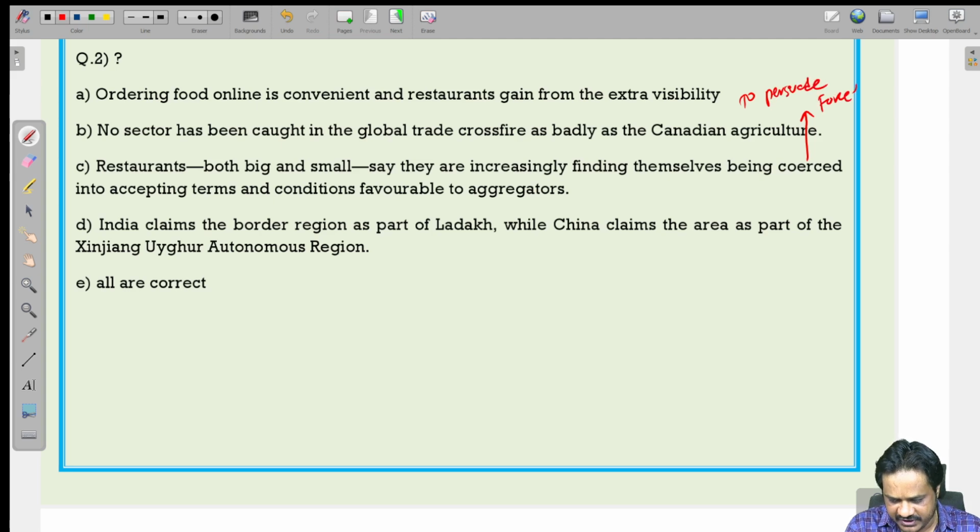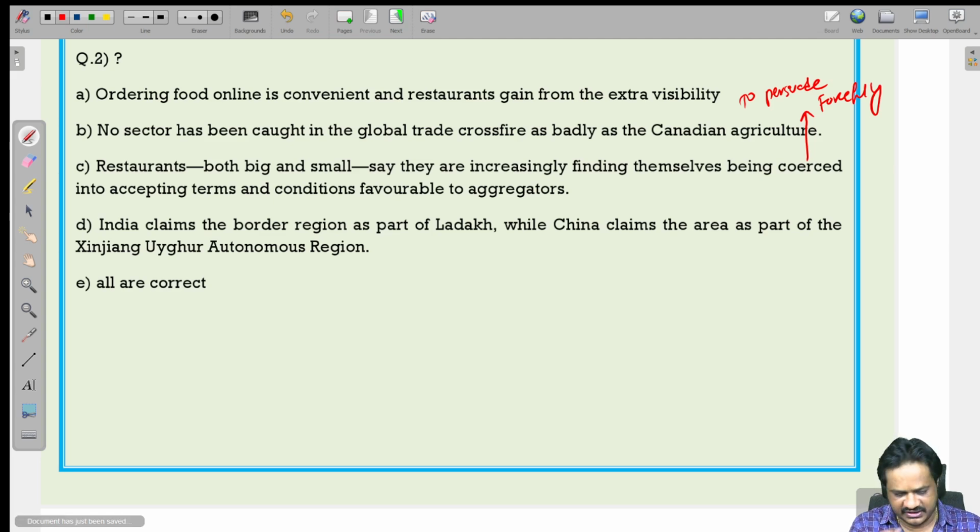Restaurants, both big and small, say they are increasingly finding themselves being coerced into accepting terms and conditions favorable to aggregators. India claims the border region as a part of Ladakh, while China claims the area as a part of the Xinjiang Uyghur Autonomous Region.